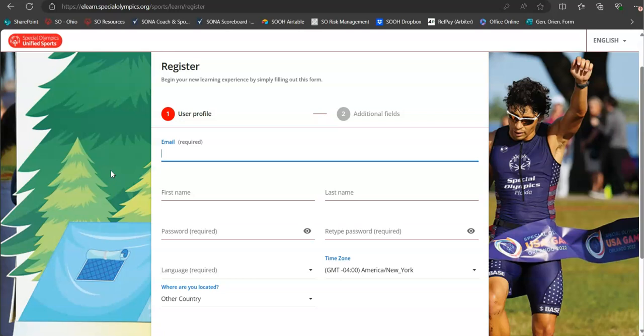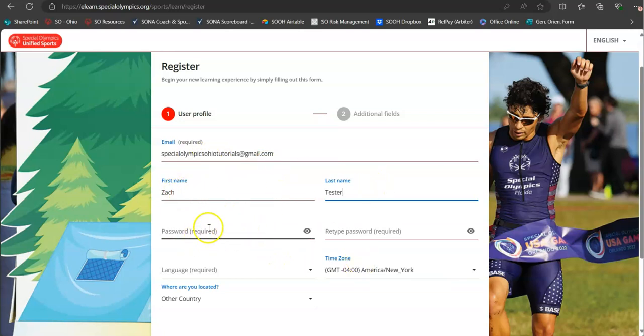The email address I'm going to be using right now is just a dummy email address, so please don't send email to the email that I'm typing in here, as it is not going to be checked. But you'll put your email address in here. Next, you'll put your name. I'm going to put tester here.